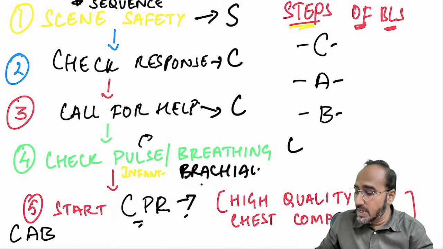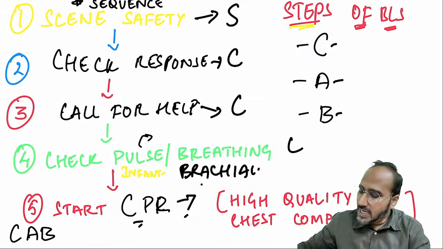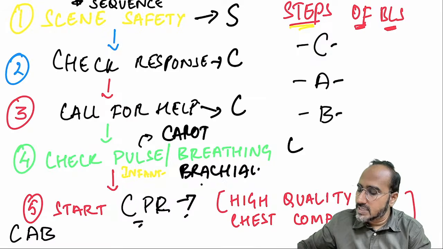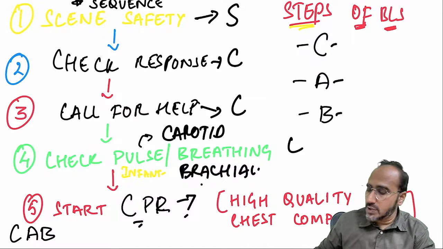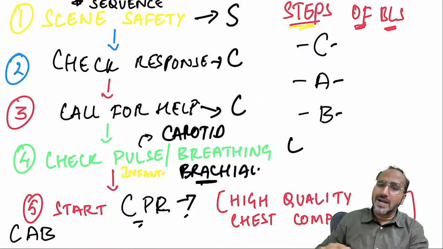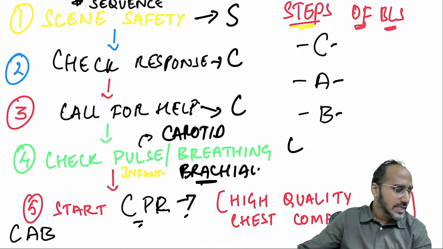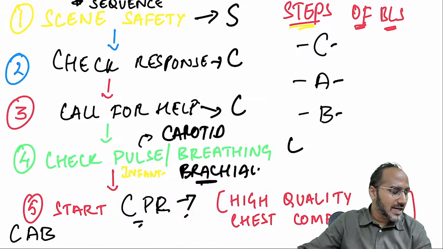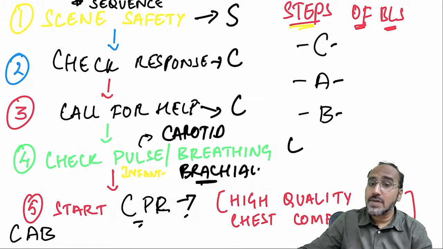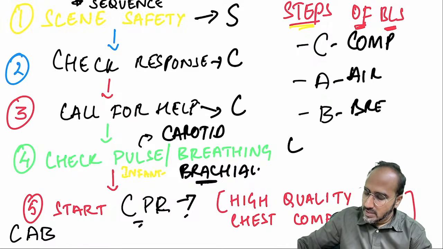Now guys, remember over here, which pulse will you check in adults? It is always the carotid pulse that you check in adults, whereas in infants, we check the brachial pulse. And once there is no pulse, no breathing, no response, that is a state of cardiac arrest, then you have to start what? CPR. CPR can be done with the CAB or ABC protocol. C stands for compressions, A stands for airway, B stands for breathing.